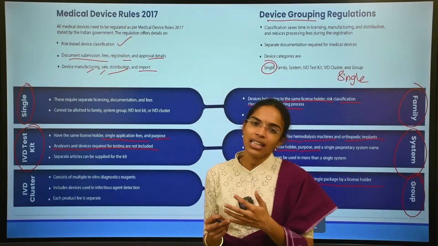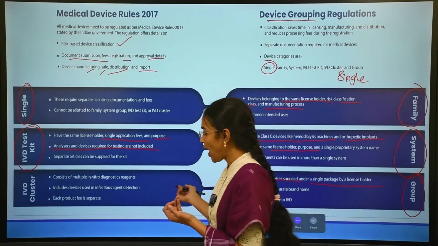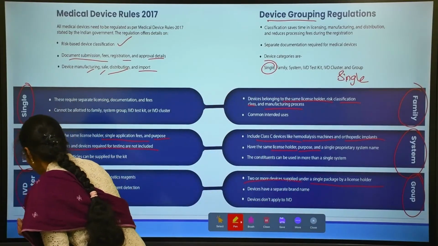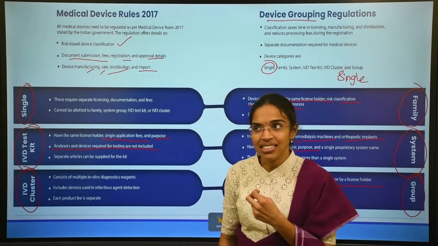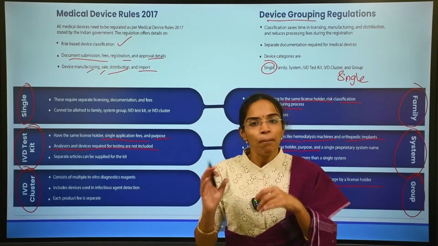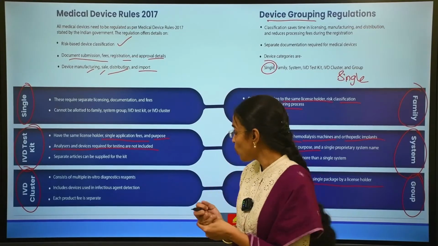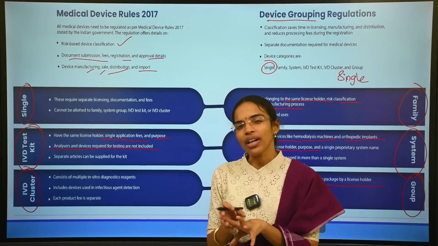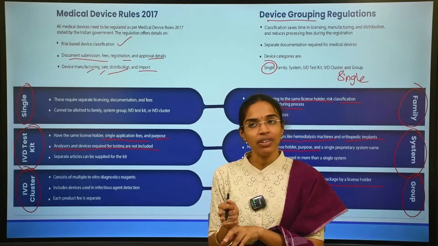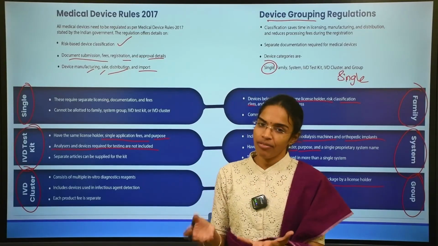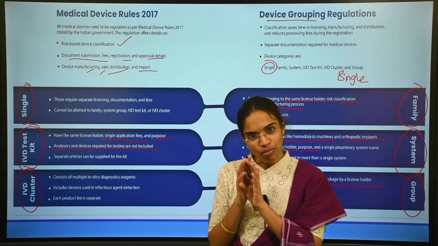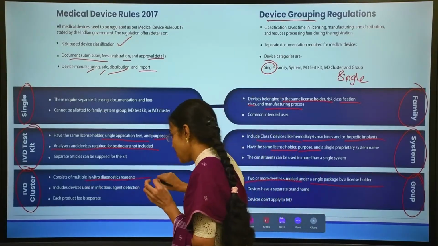Separate articles can be supplied for the kit also, and also the IVD cluster. Very, very important: an IVD cluster consists of multiple kits. It consists of multiple in vitro diagnostic reagents, more than two or three. It consists of multiple IVD reagents.